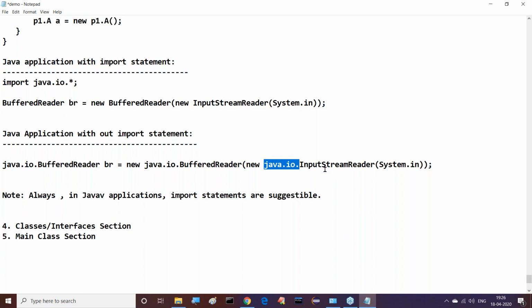Code readiness. Every time providing the package name is a headache. Now it is not required to specify the package name every time.